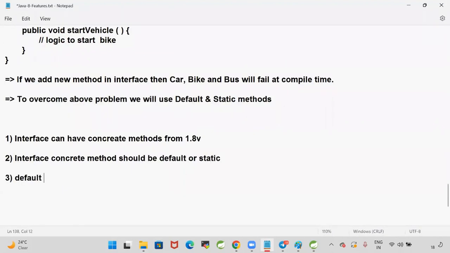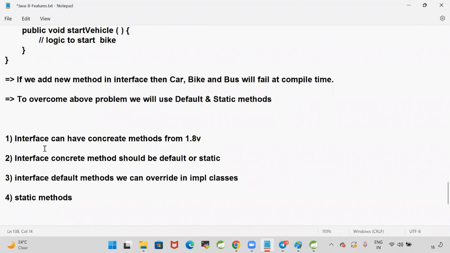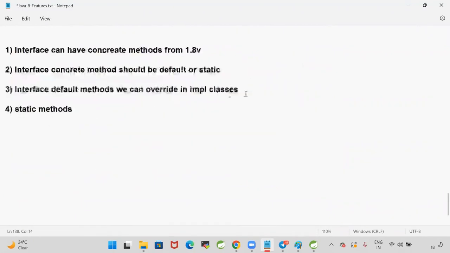Default methods we can override in implementation classes. Static methods we cannot override. Interface static methods we cannot override in implementation classes.